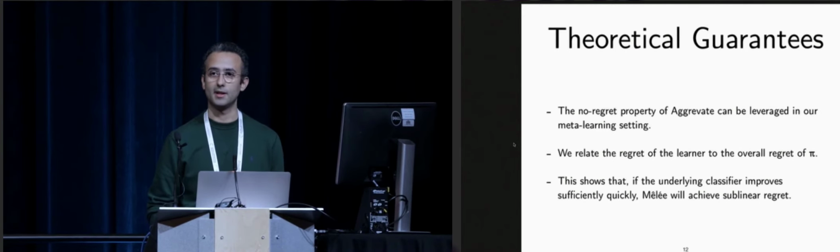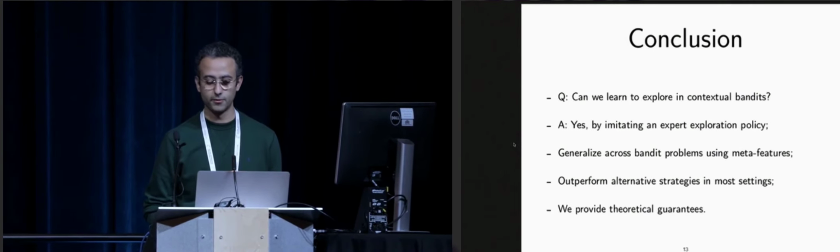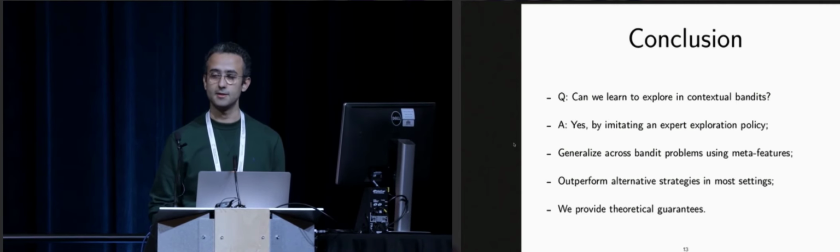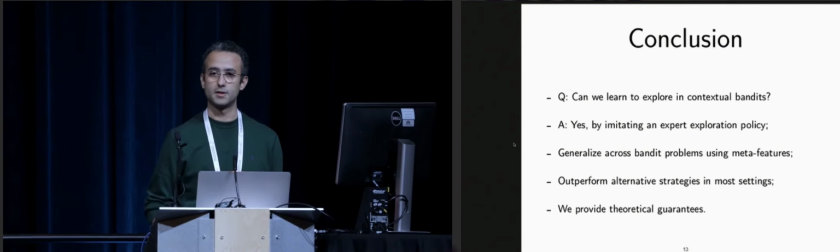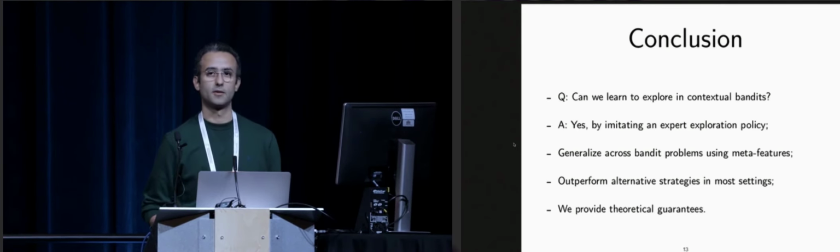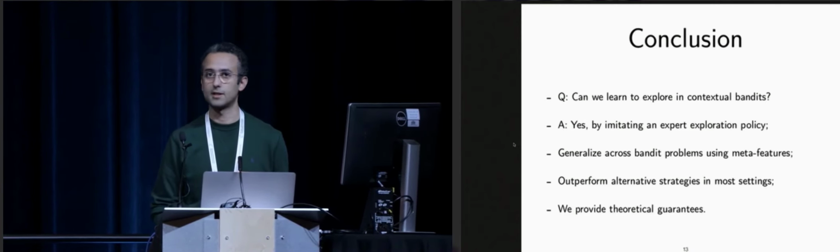So in conclusion, we present a meta-learning approach for learning how to explore in contextual bandits. We solve this problem using imitation learning. And we generalize using a robust set of features. We outperform alternative strategies in most settings and provide theoretical guarantees for our work. And with that, I would like to conclude.